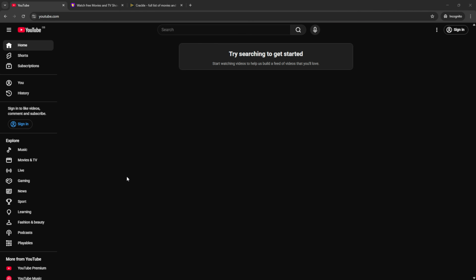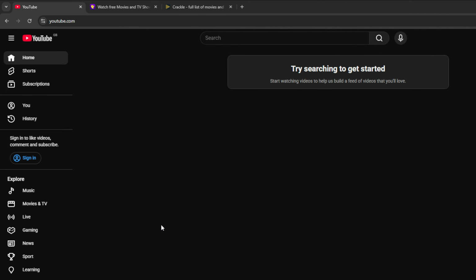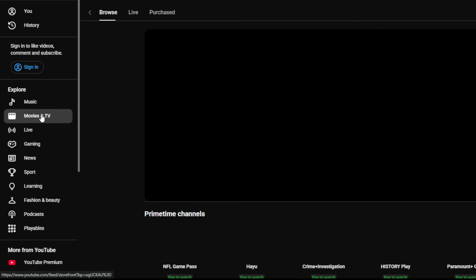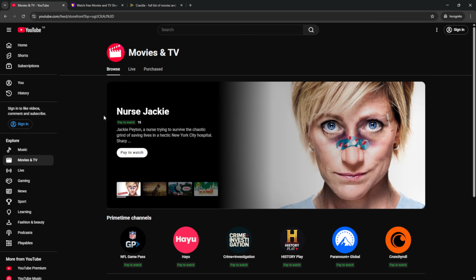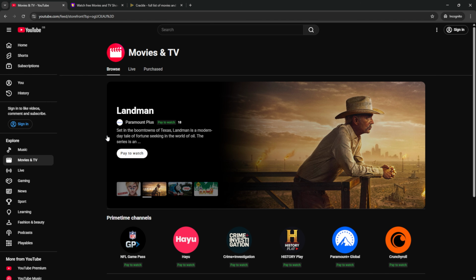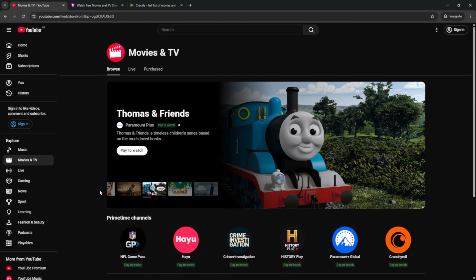And the first one, no brainer, is actually YouTube itself. Over here on the menu on the left-hand side, you can scroll down to where it says Explore and go down to Movies and TV. If we click on that, it's going to load up all of the different movies and TV programs that you can watch here on YouTube for free, as well as buying and renting. So this is a great way to just watch, and of course, you can support a lot of this stuff via ads on the channel.